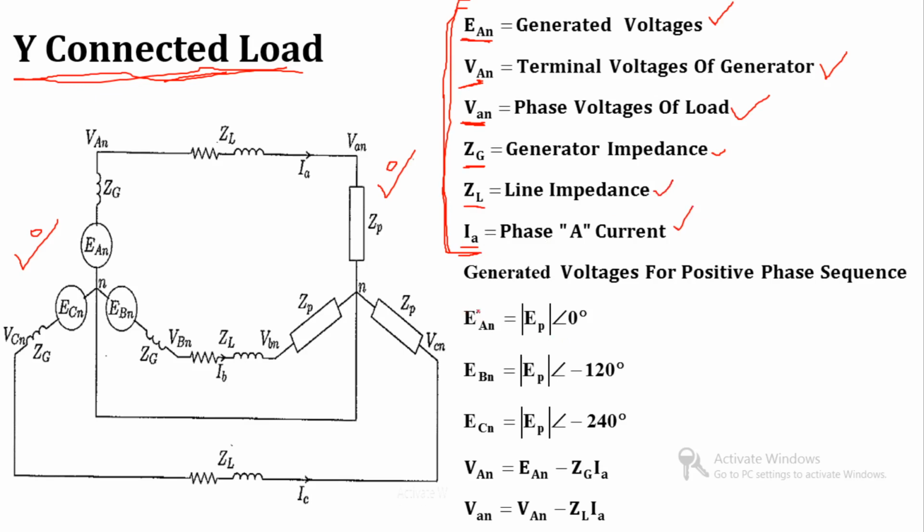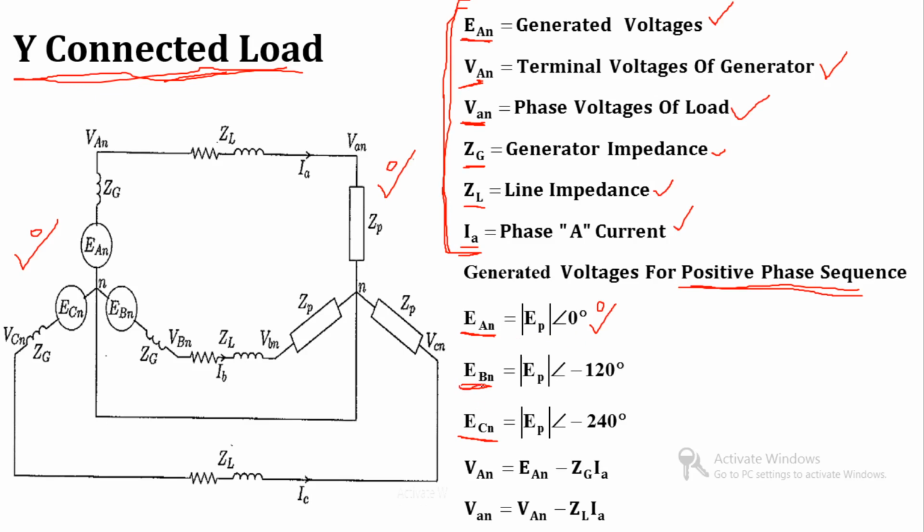So let's consider the positive phase sequence. We are going to analyze the star connected load for the positive phase sequence. This is the generated EMF of phase A, this is the generated EMF for phase B, and this is the generated EMF for phase C with respect to neutral. Let's consider phase A as our reference phase, so that is equal to EP at an angle of 0 degrees.